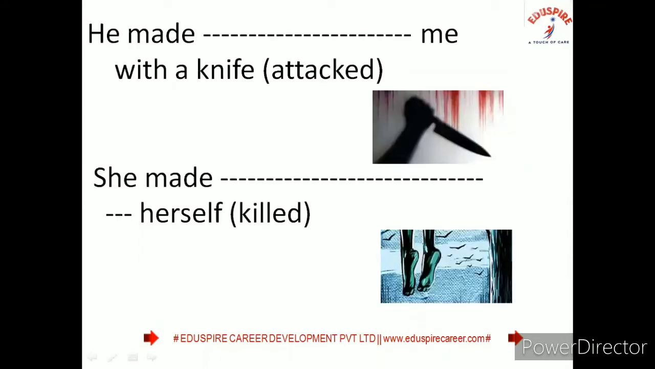He made dash me with a knife. So it is in the sense of attack. So he made at me with a knife. She made dash herself in the sense of killed. So made away with. She made away with herself.